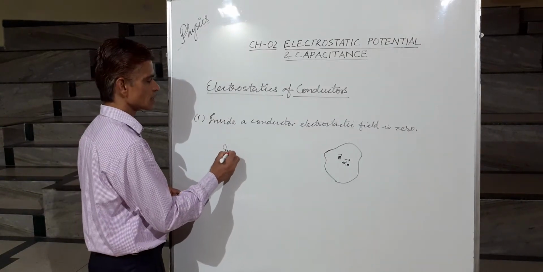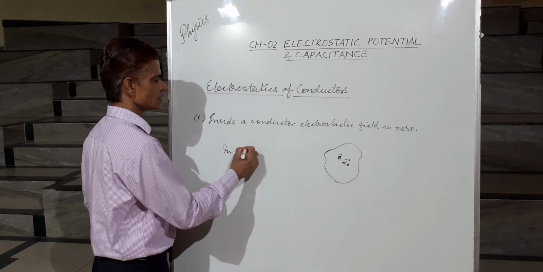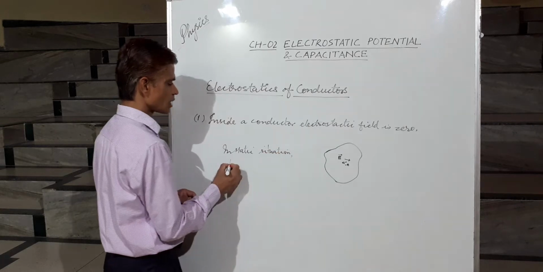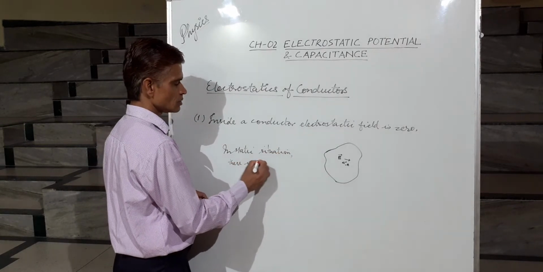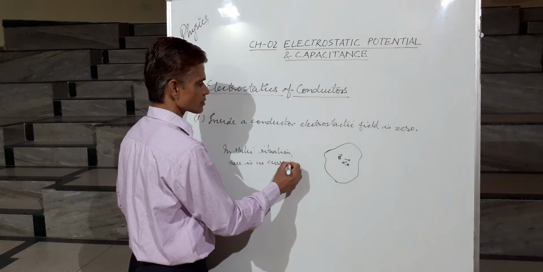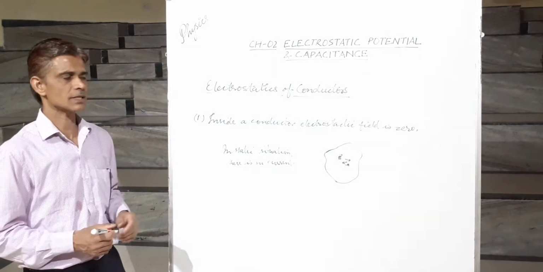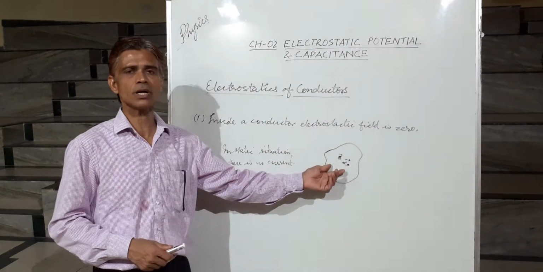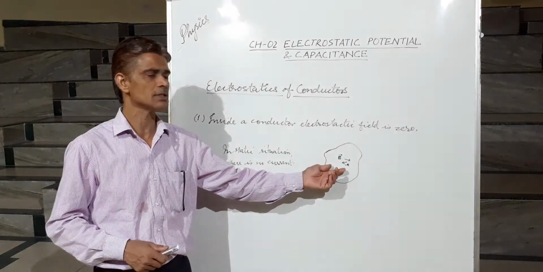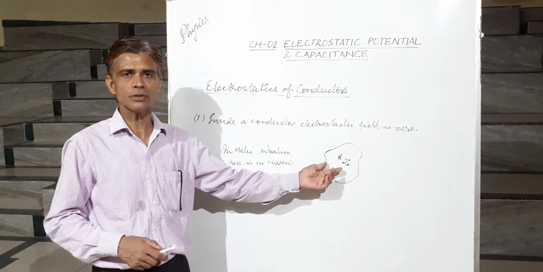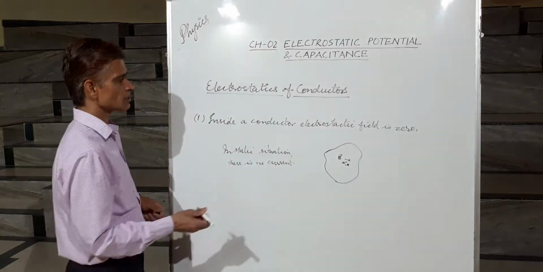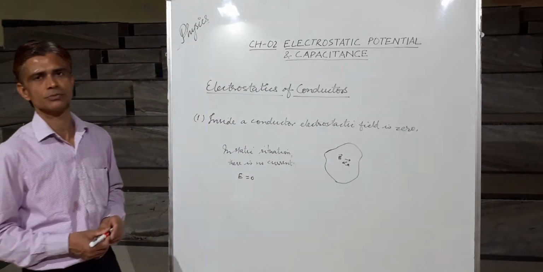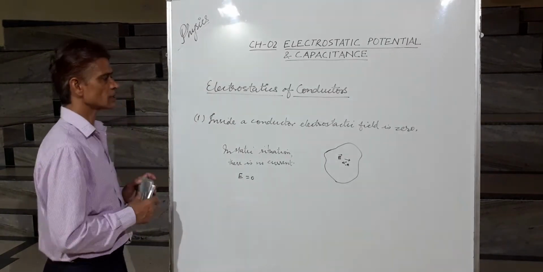But in a static situation, there is no current inside a conductor. It means that no electron is drifted due to a field. It means there is no electric field. Therefore, inside a conductor, the electric field is zero. So this is one property related with a conductor.